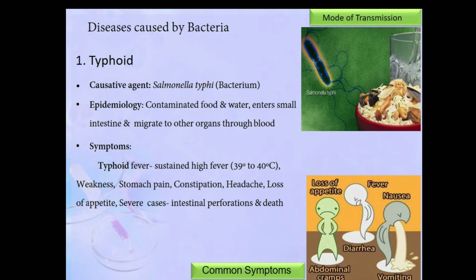Once it enters the body, the bacterium enters the small intestine and migrates to other organs through the blood. The symptoms of typhoid include sustained high fever, 39 to 40 degrees Celsius, weakness, stomach pain, constipation, headache, loss of appetite, and in severe cases intestinal perforations. That is, formation of pores in the intestine, which can lead to internal bleeding and cause death.